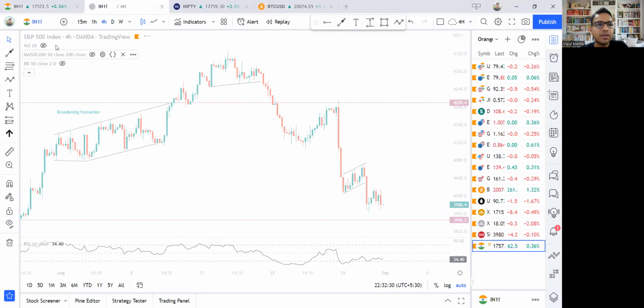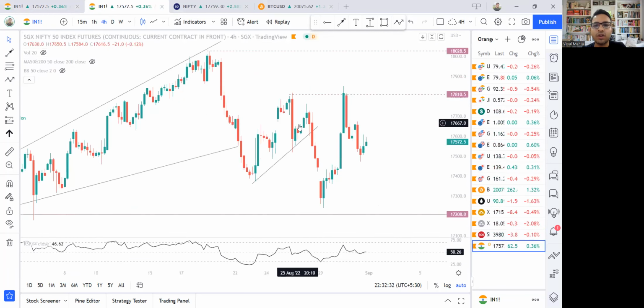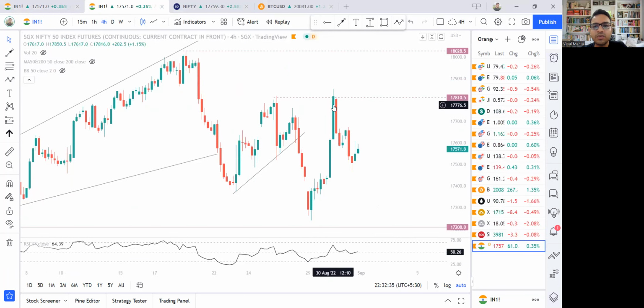Let me open this SGX Nifty future on the 4-hour. Okay, so 4-hour looks good. This was 30th of August. All that buying that happened, and the price stopped at this zone, 17,800, this high. Then selling resumed, and today was basically selling, and we are somewhere here in the SGX Nifty futures. Our Indian market closed somewhere around here, 17,810 on the SGX Nifty,